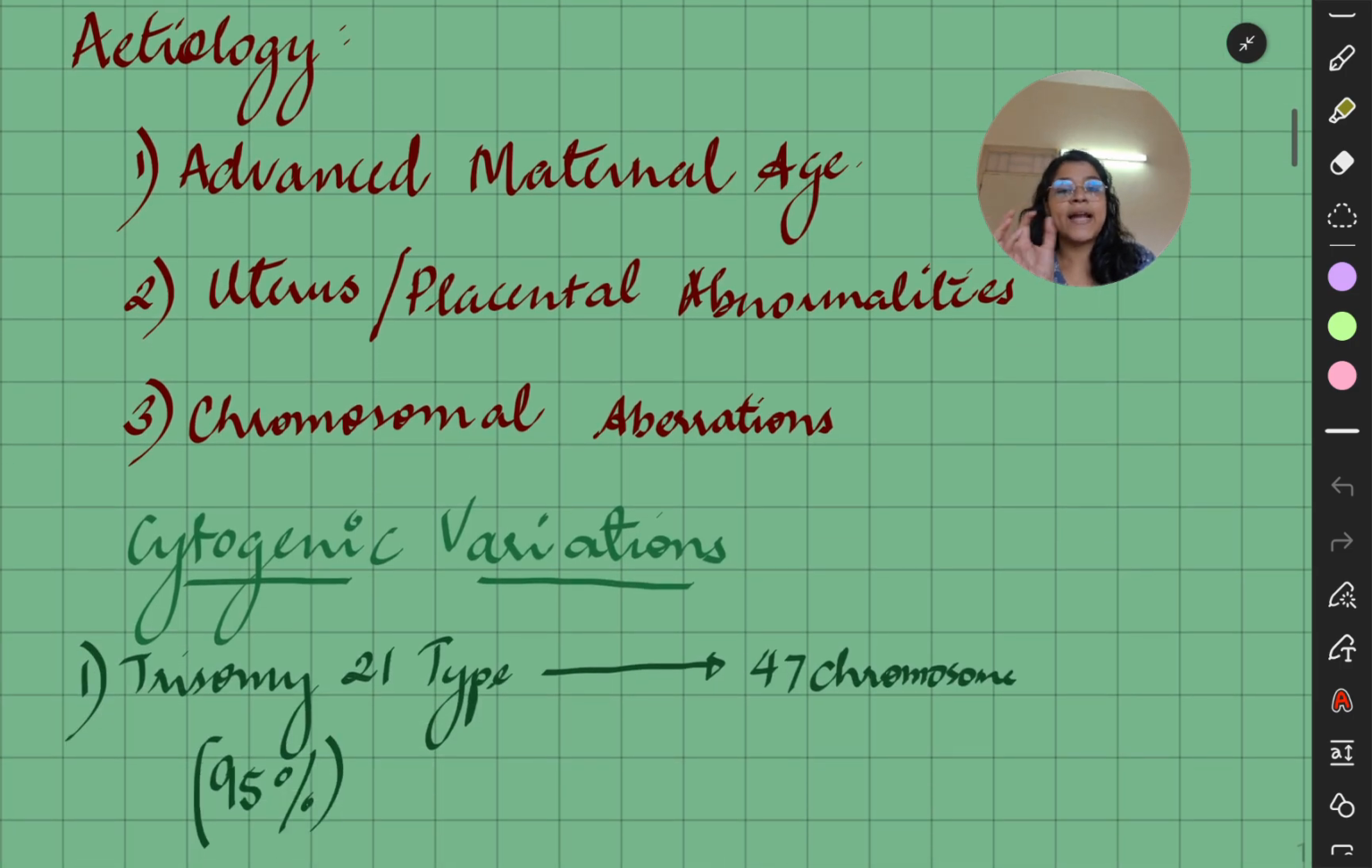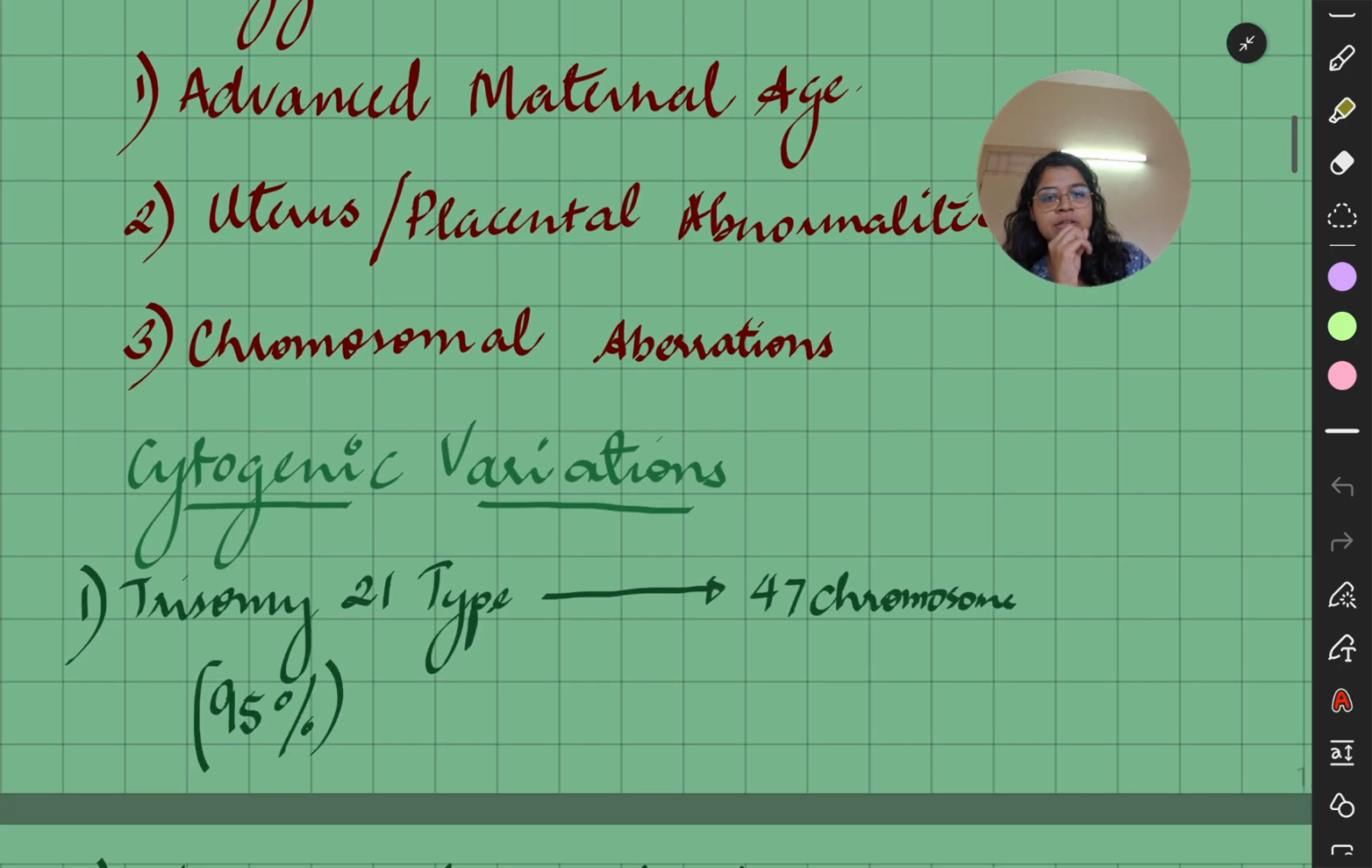Okay. Now the cytogenic variations. There are three cytogenic variations basically. One is trisomy 21. So Down syndrome can occur when there is trisomy 21. So usually we have 46 chromosomes, but there is one extra chromosome which is chromosome 21. You have two, but there is one extra which causes Down syndrome. This happens in 95% of the cases.